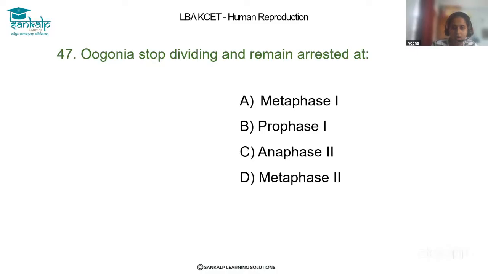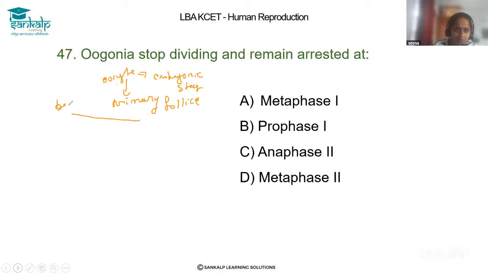Here, we have already discussed this in the last question, but still I will explain once again so that you will also become perfect. The oocyte will get released during the embryonic stage, and it will get developed into the primary follicle before birth.